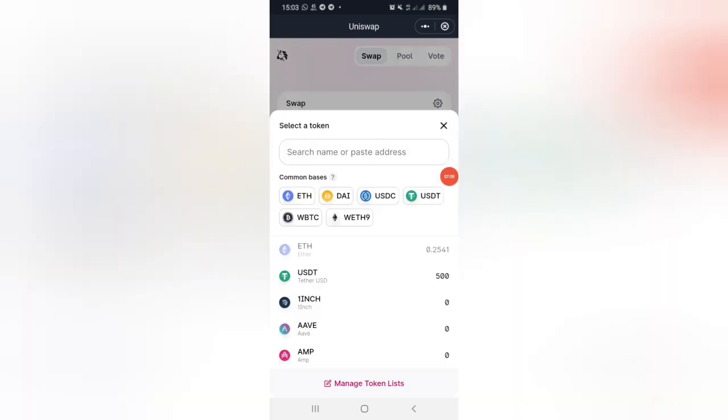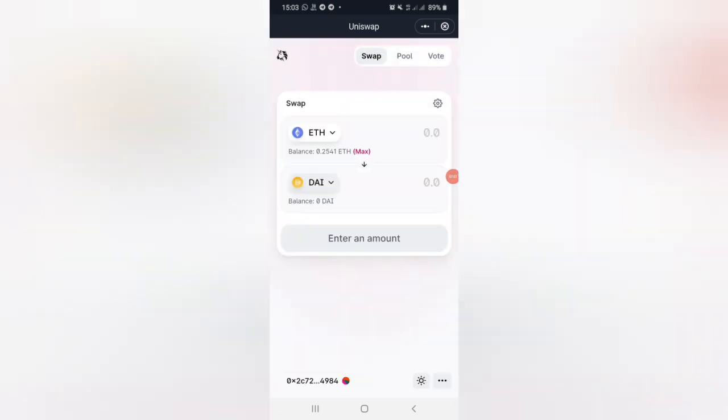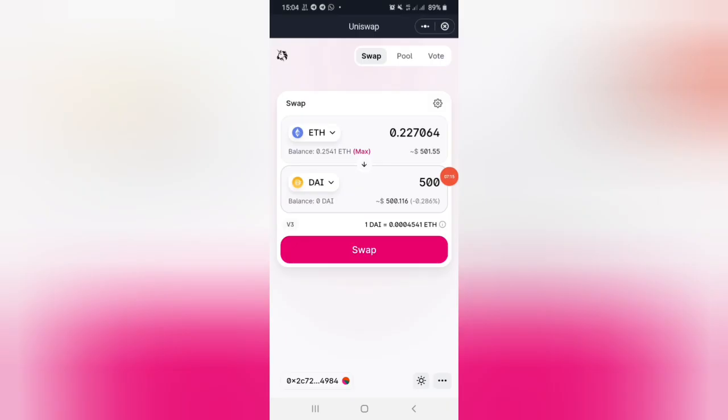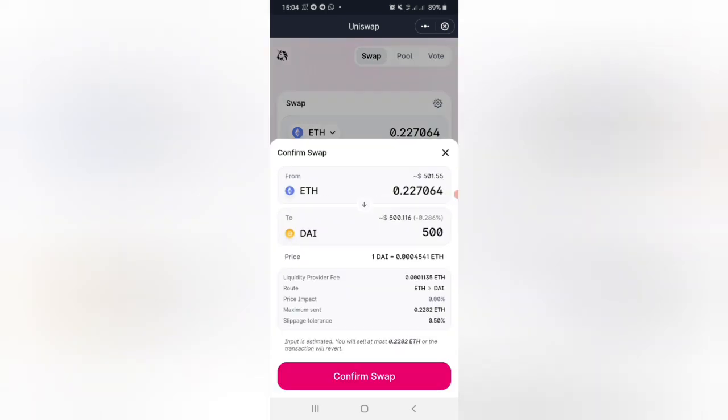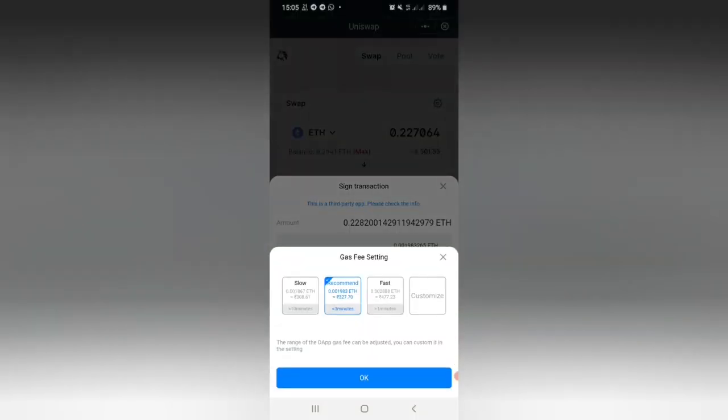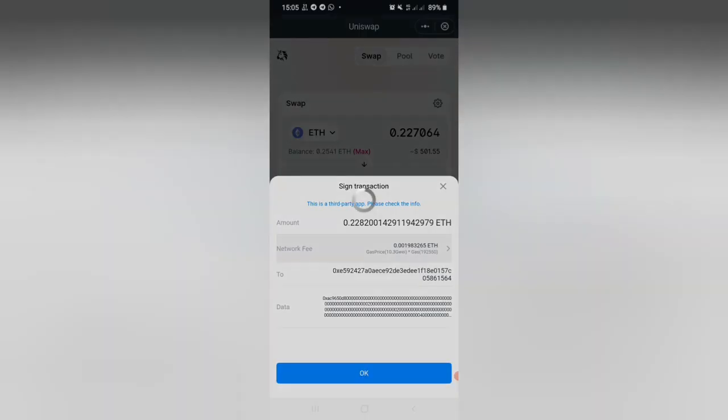Now coming to the Uniswap exchange, I'm going to purchase DAI tokens here. Here also I'm going to purchase just $500 equivalent DAI tokens. Just hit the swap button. Confirm the swap. Uniswap will charge a little higher fee than SushiSwap.